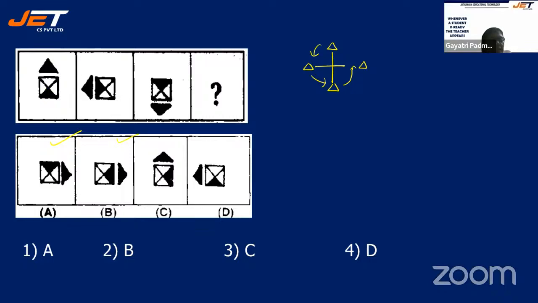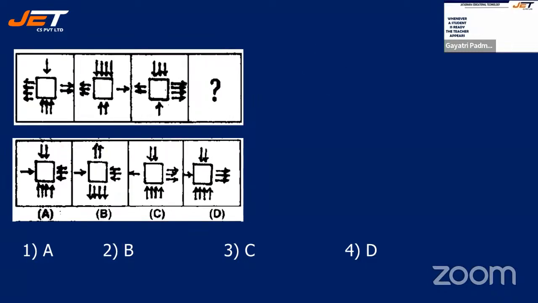Right. See here, the highlighted is down. You are moving it clockwise, it is going left. Then it is going up, then it should be right. So this is correct. So option B could be the only choice. Let's check. It is option B. All right, see the next question. I'm sure you all are following with me and understanding the method how to be chosen. Right? Right. Now see here, your next question.